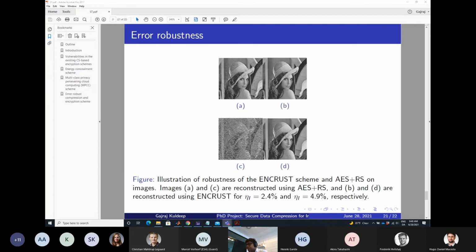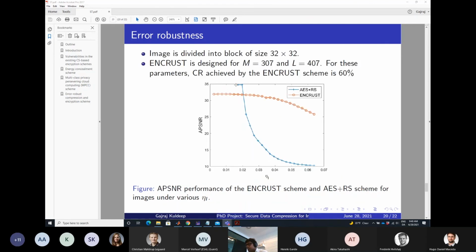That's the standard case, the RS code for error recovery. And here one can see the error robustness in my case: the image is perfectly recoverable. But if there are errors, this is not the case with the AES. For AES, there is a sharp fall in the performance, whereas for ENCRUST, the fall is graceful.